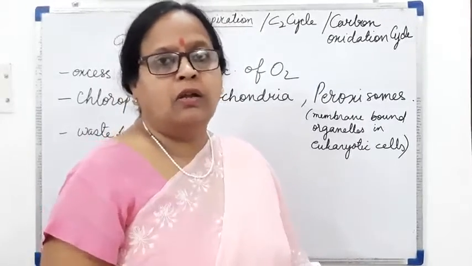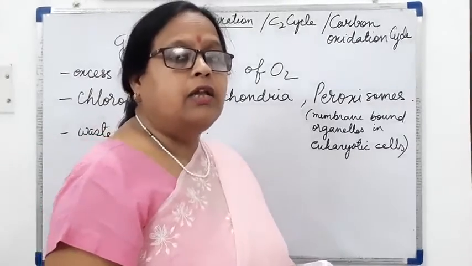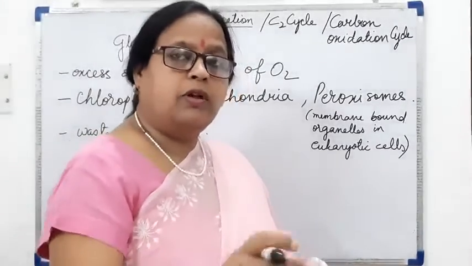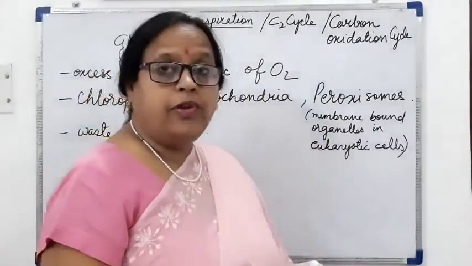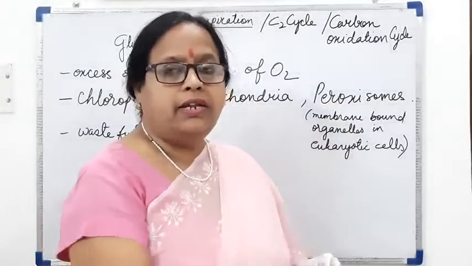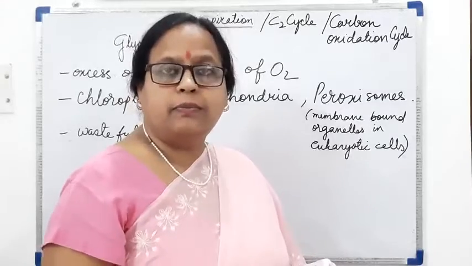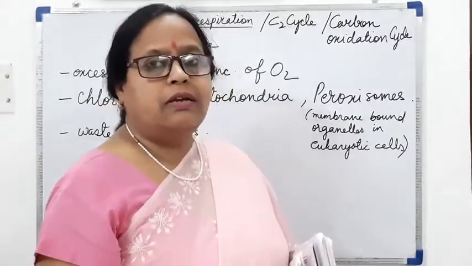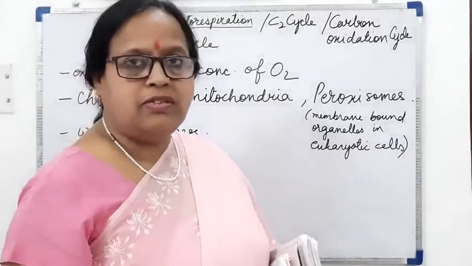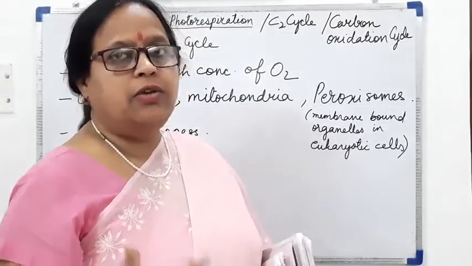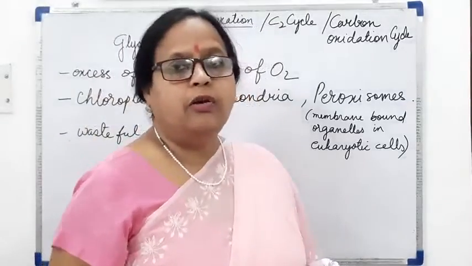So in this process also, when oxygen concentration in the environment is very high, the plant stops the process of photosynthesis and starts the process of photorespiration, where in the presence of oxygen it takes in the oxygen and oxidation of the carbon dioxide takes place and CO2 is released in the environment. So whatever CO2 is fixed, it is released. So energy utilized is waste, and that is why it is called the wasteful process.